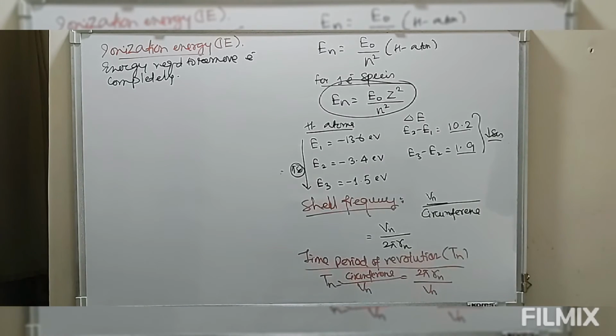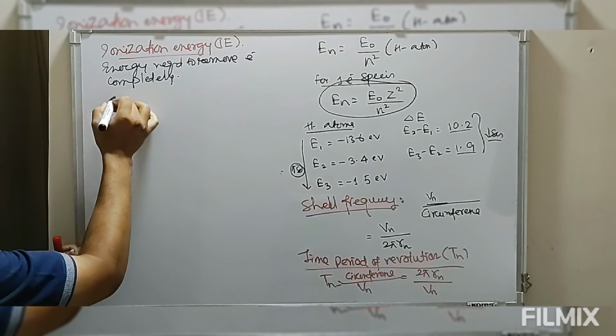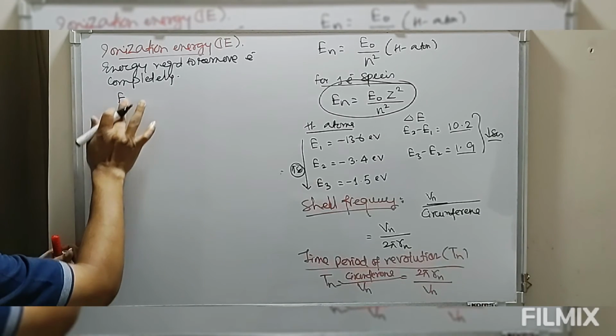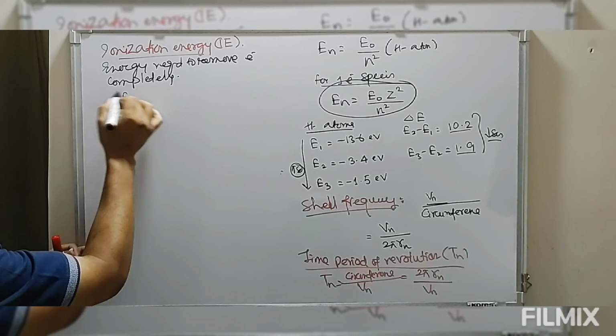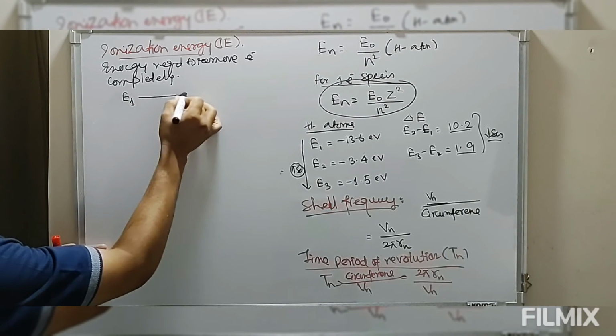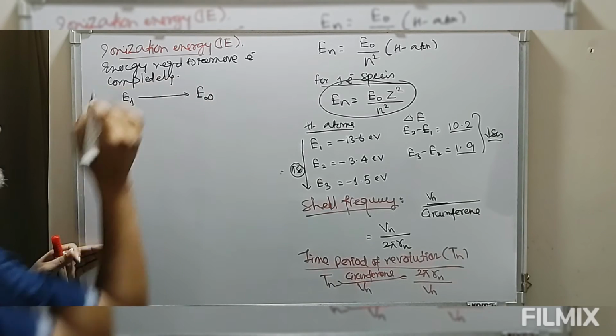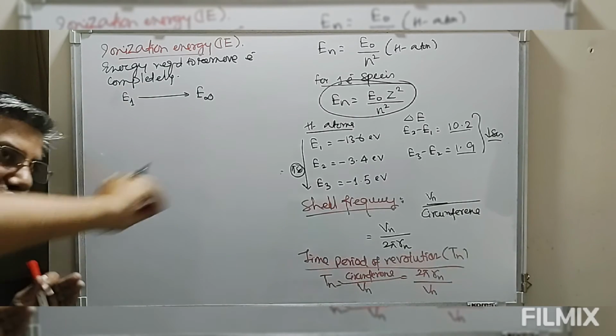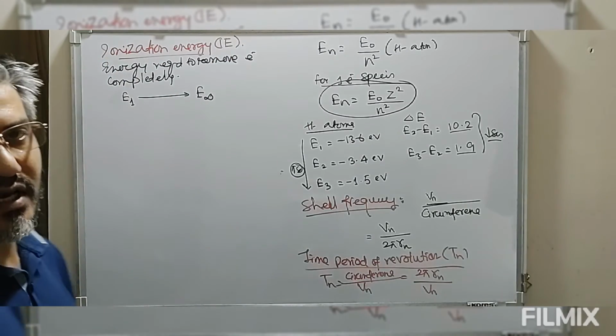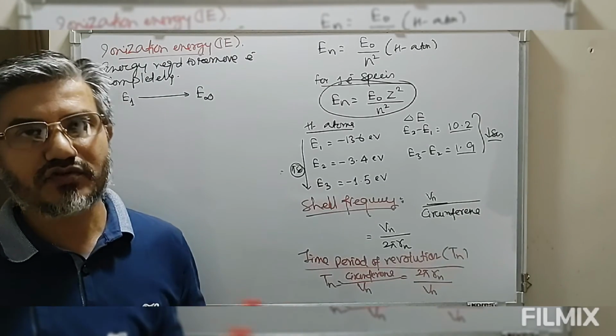In the first shell, the electron is in the ground state, so we have to transfer the electron. That means this electron in the ground state is to be transferred to infinity. When this electron is transferred to infinity, it will not have any attractive force of the nucleus.